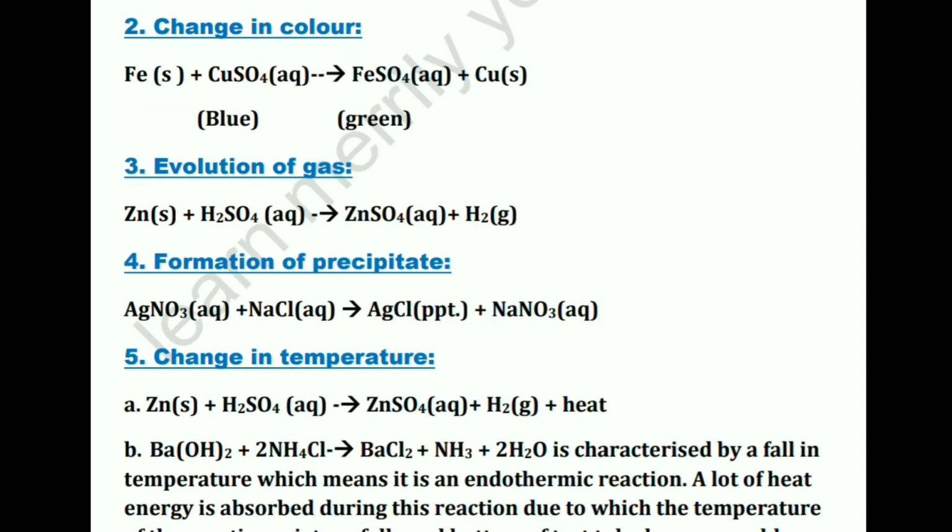Now, evolution of gas. If there is an evolution of gas, then also we can consider that reaction to be a chemical reaction.